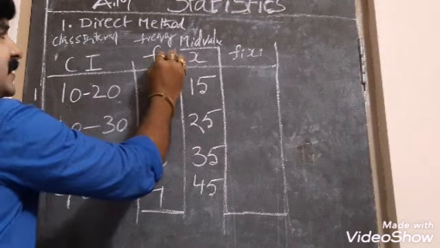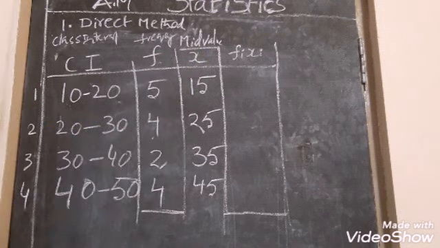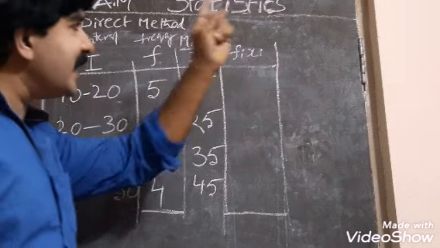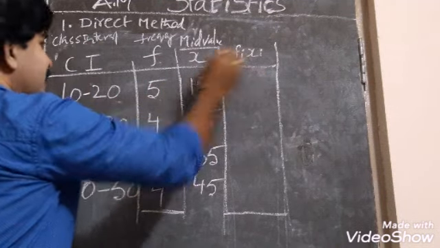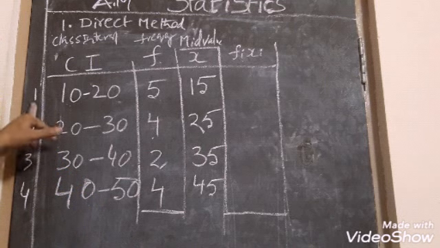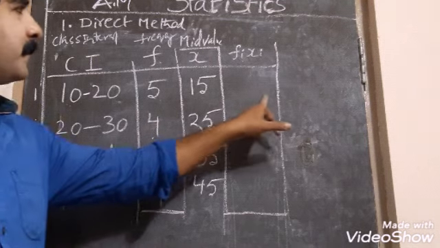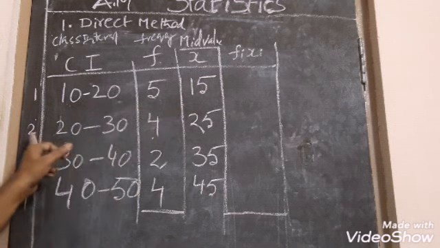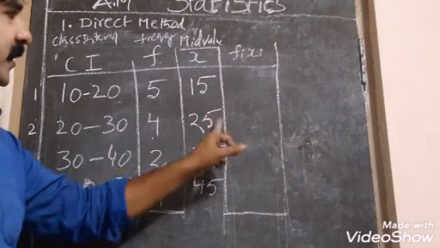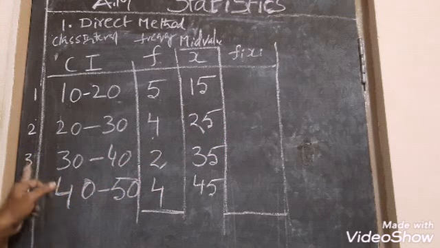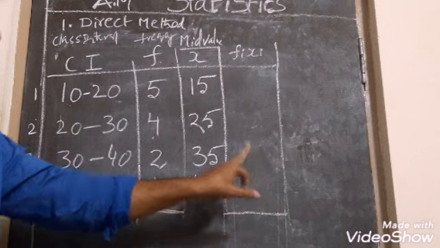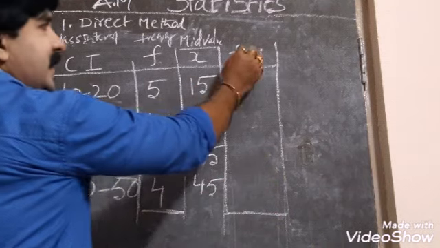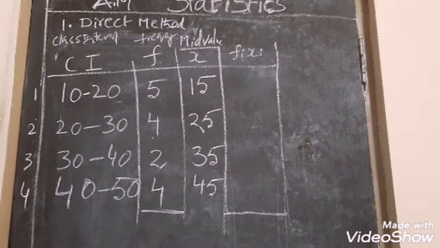And what is the next column? Multiplication of the second column by the third column, f into x. Why have we written fi, xi? This i is representing the class. In the first class, f1 x1, what is the value? Second class, f2 x2, what is the value? Third class, f3 x3. Fourth class, f4 x4. That i represents which class you are doing.